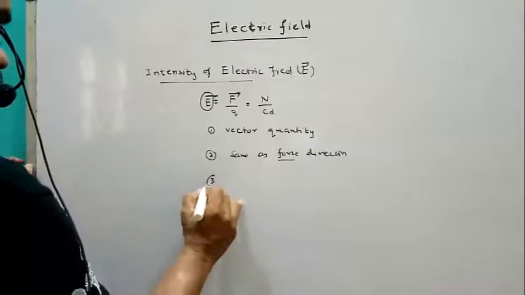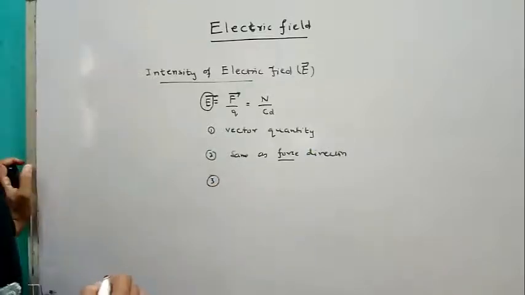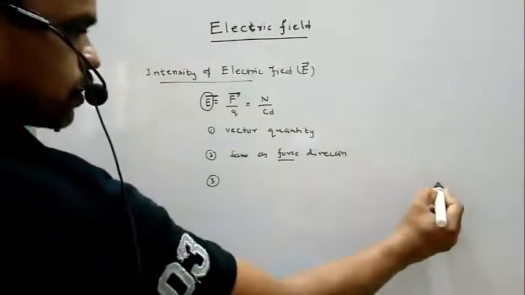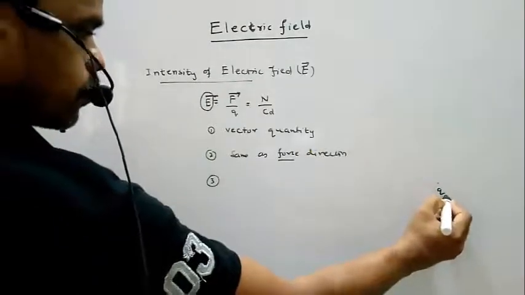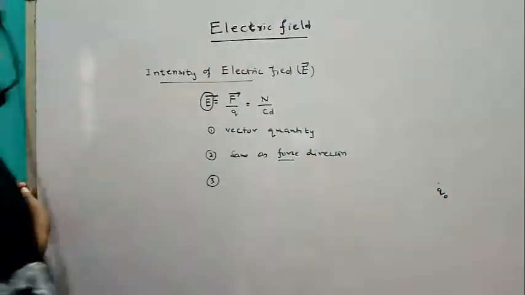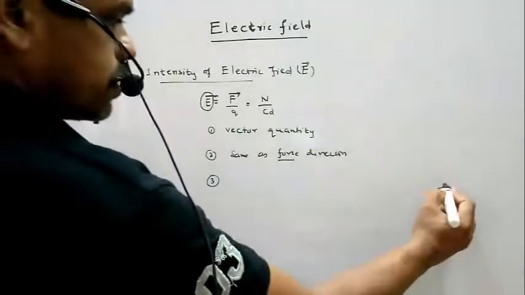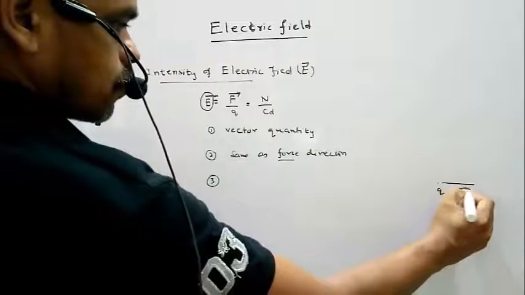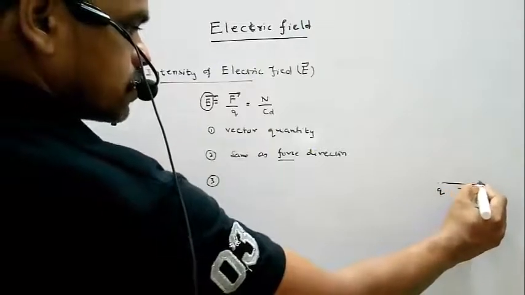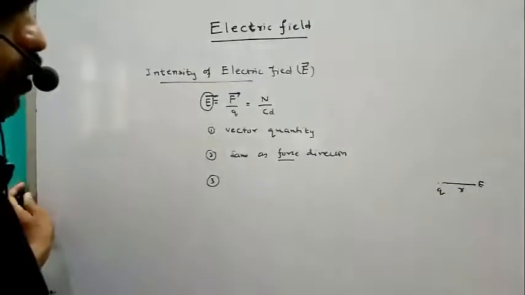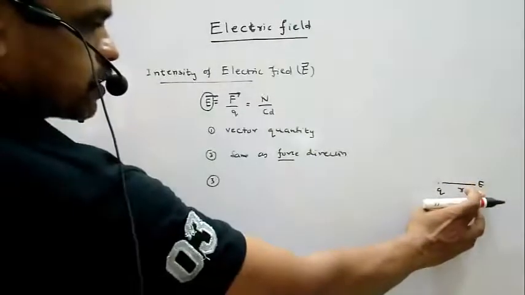The next one. See, here a Q naught positive charge is there, otherwise we take it as Q. So what is the electric field at distance R from charge Q?